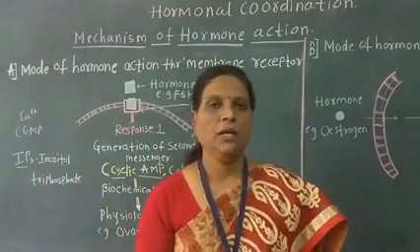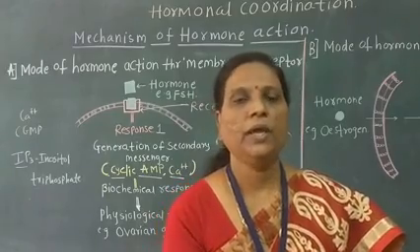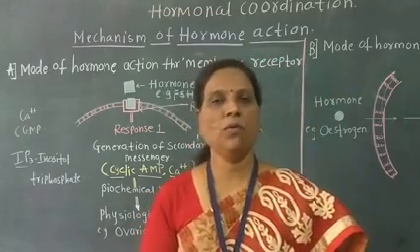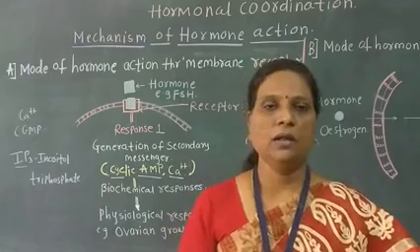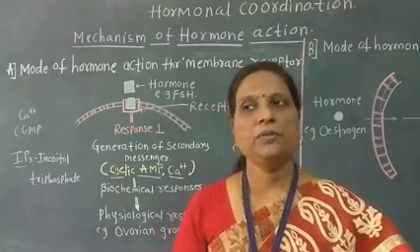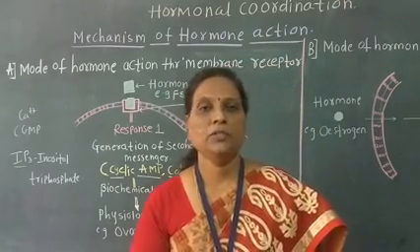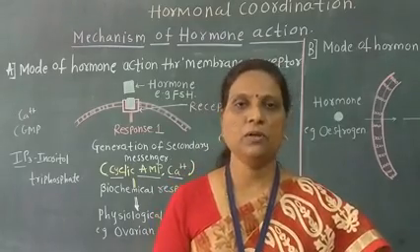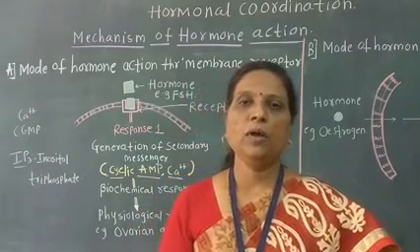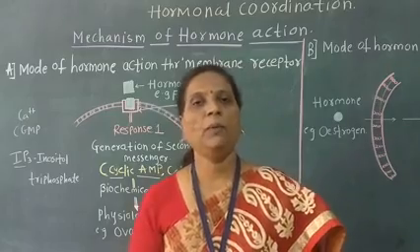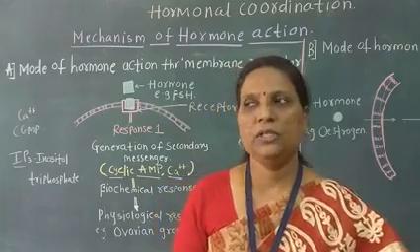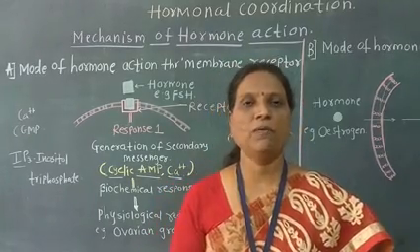Dear students, in the previous lecture we completed the properties of hormones. What are the different properties of hormones? Hormones are chemical messengers or chemical mediators. They are produced at one place and show their effect at another place, on the target organs. Hormones are water soluble or fat soluble. Another property is that they have low molecular weight. So these are some properties of hormones.